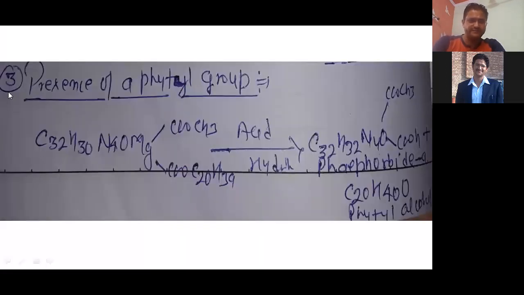Now after that, next point: there is a phytol group, C20H39, right? If you do acidic hydrolysis, then only phytol alcohol will separate out. So the presence of the phytol group in chlorophyll is confirmed with the help of acidic hydrolysis. When we do acidic hydrolysis of chlorophyll A, it converts into phytol alcohol and pheophorbide A, right? This is the reaction by which we confirm there is a phytol group.